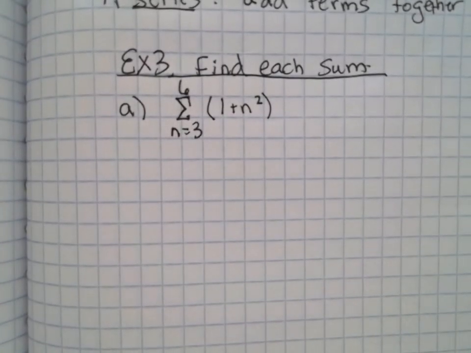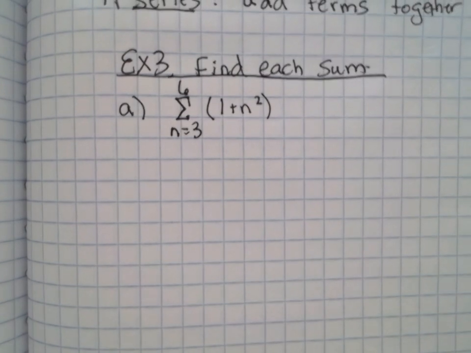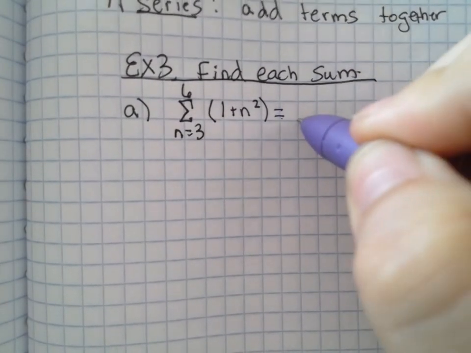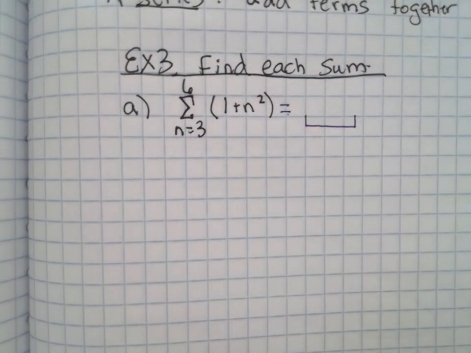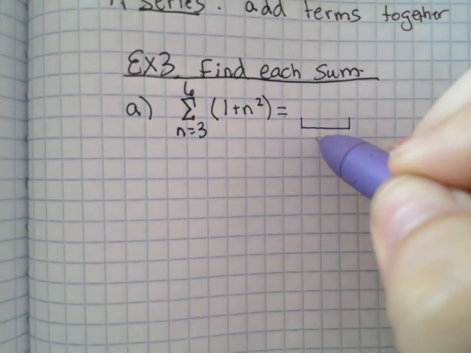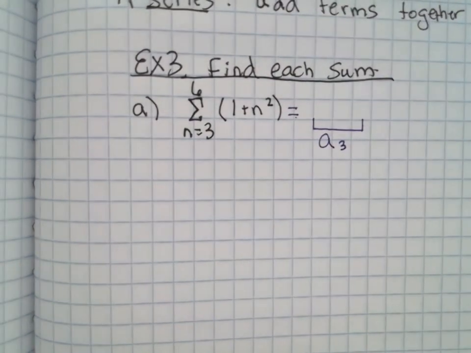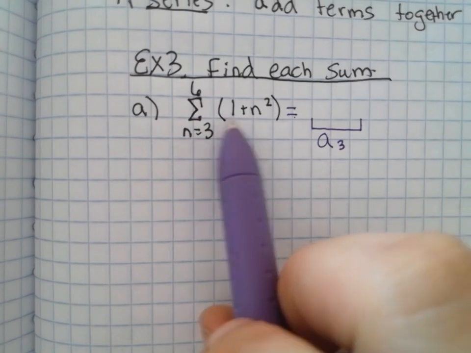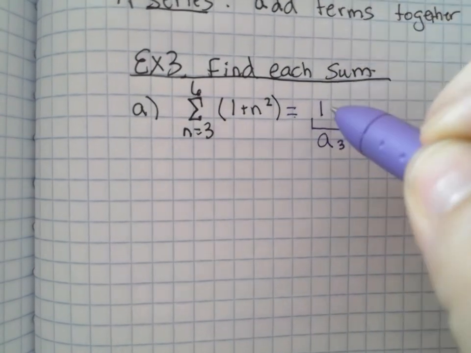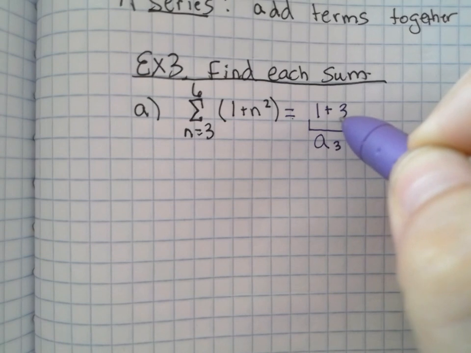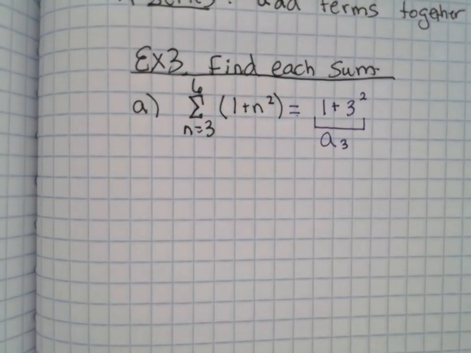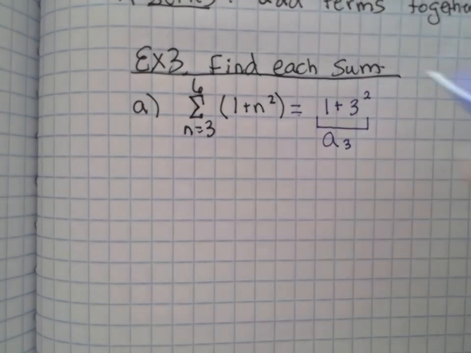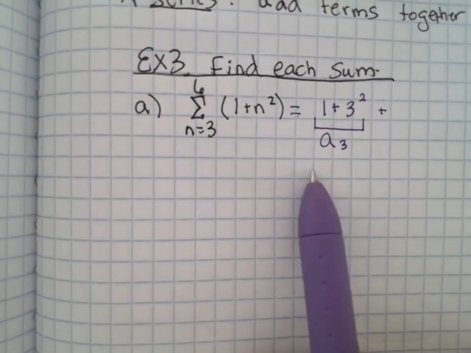Let's go through this. If n is 3, you don't have to write it like this, but I'm going to organize it for you. Let's find a sub 3. What would I have to do to this equation for a sub 3? 1 plus 3 squared. Good. Plus, what would be the next number? 4.